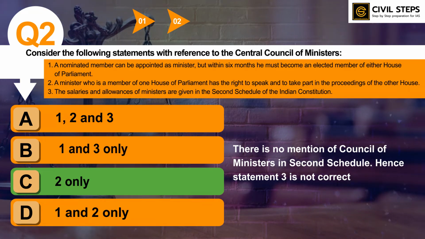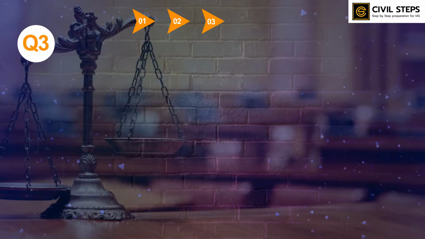So this was all about question number 2. So you should also know the difference between Central Council of Ministers and State Council of Ministers. In which article of the Constitution of India there is mention of Central Council of Ministers, and likewise you can prepare about State Council of Ministers as well. So this was all about question number 2. Let us discuss question number 3.